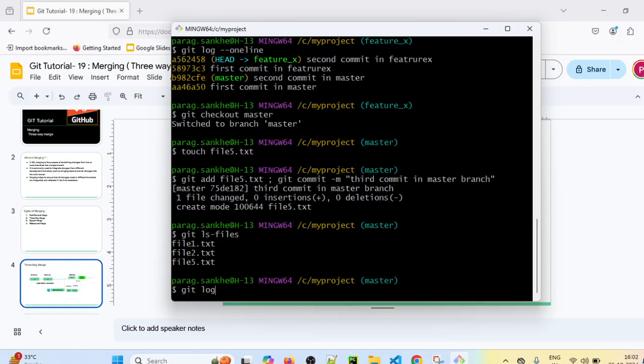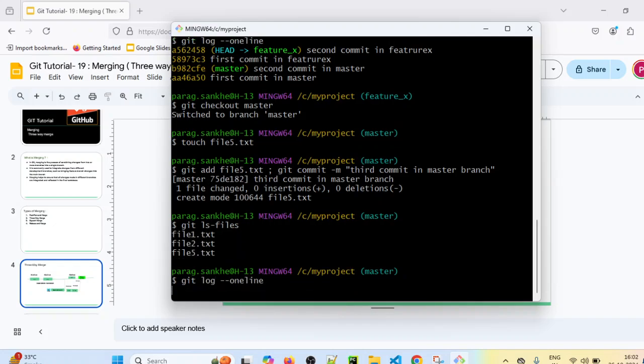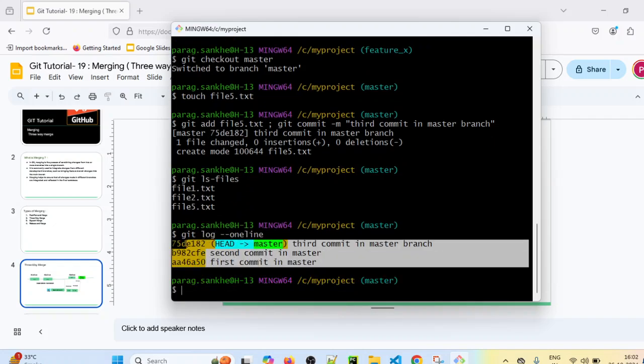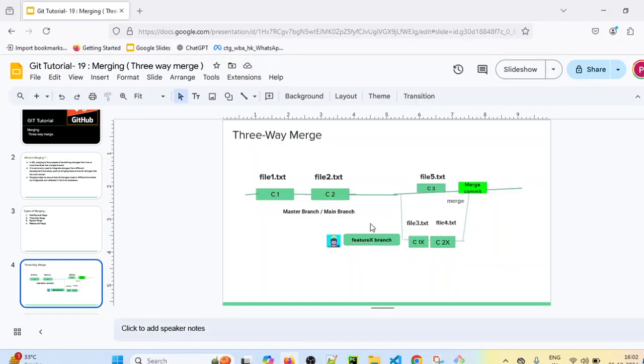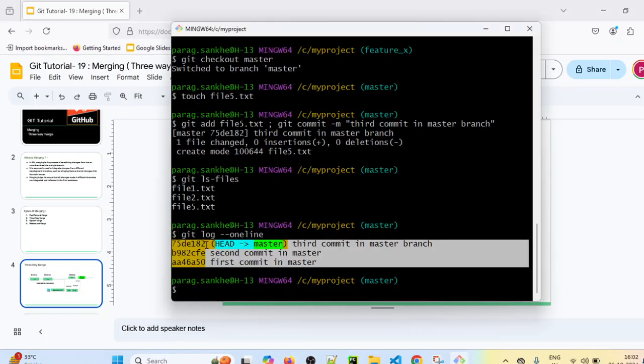And if you also check git log --oneline, it will show you only 3 commits currently. 3 files and 3 commits in the master branch currently, because feature X branch is still not merged into master branch. So currently in master branch there is file 1, file 2 and file 5 with these 3 commits.